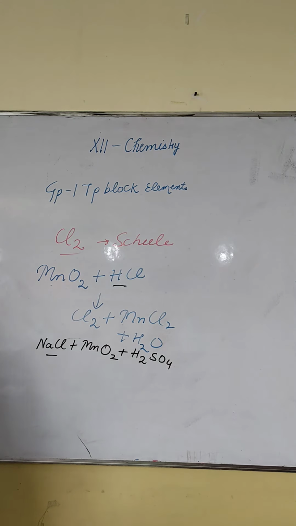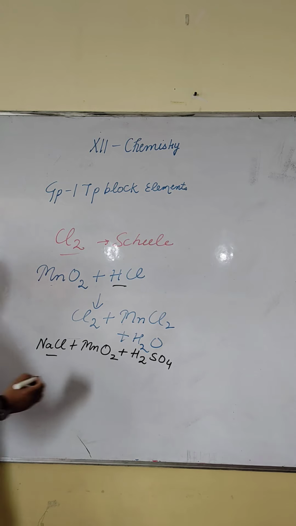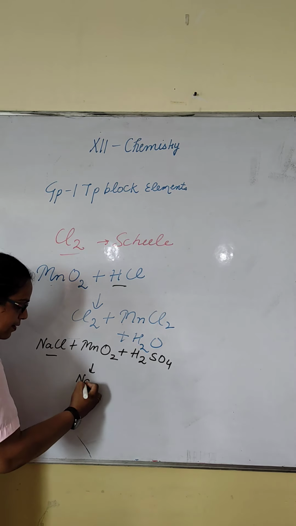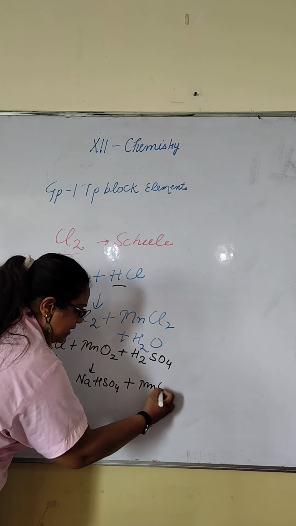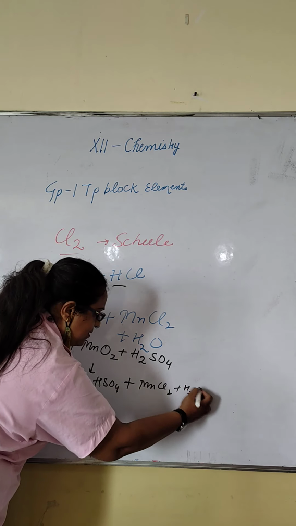It will form sodium bisulfate, NaHSO4, MnCl2, water plus chlorine.